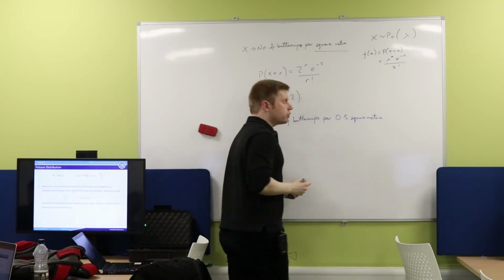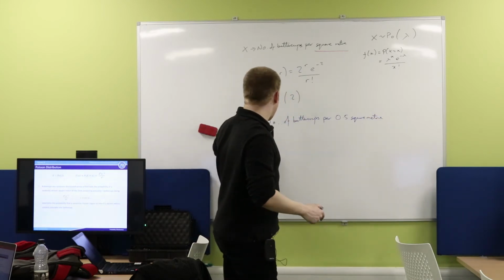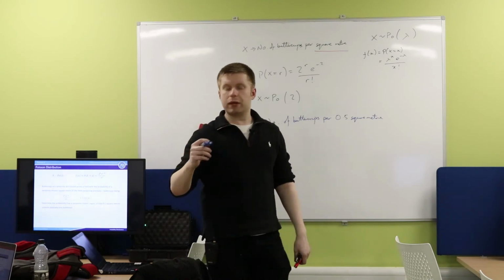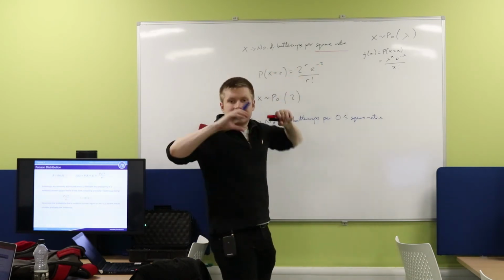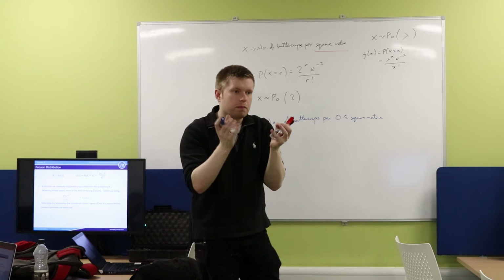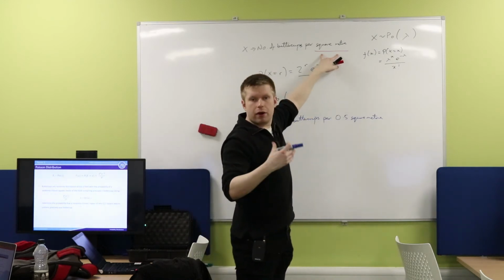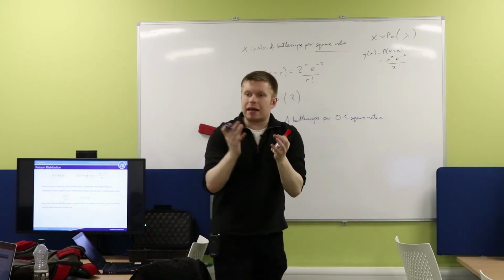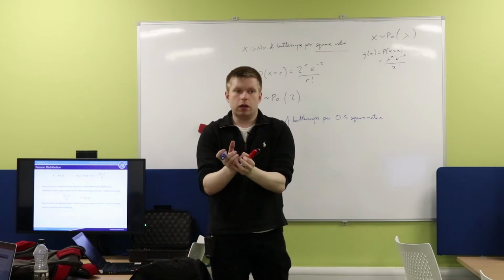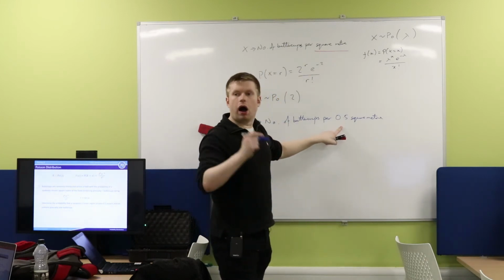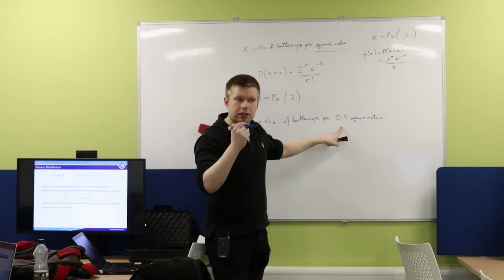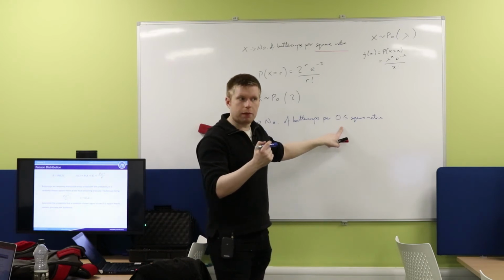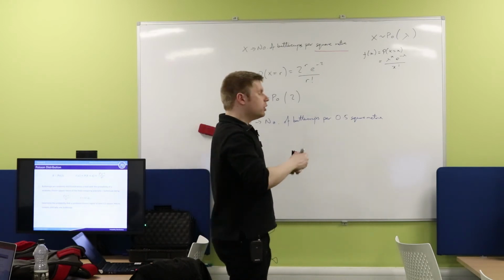Okay? So it's going to be half a square meter. You notice I have to define it as a new random variable because this random variable has that period, time period, area, whatever you want to call it, embedded within the definition of the random variable. So if I want to redefine this, I have to redefine the random variable. I have to get a new random variable. Does that make sense to everyone?